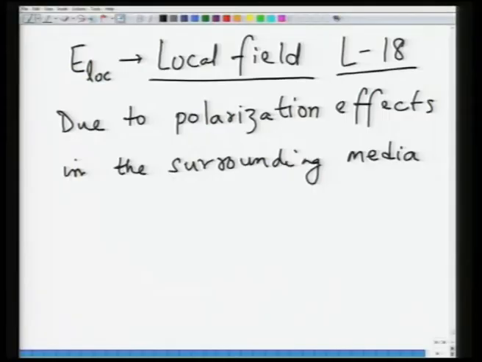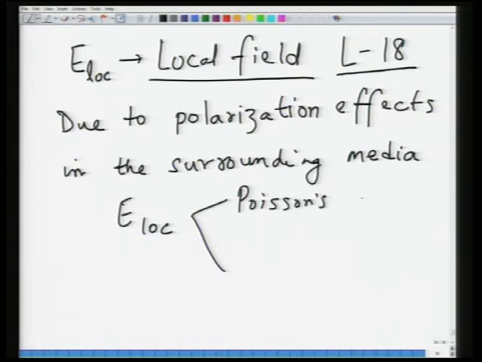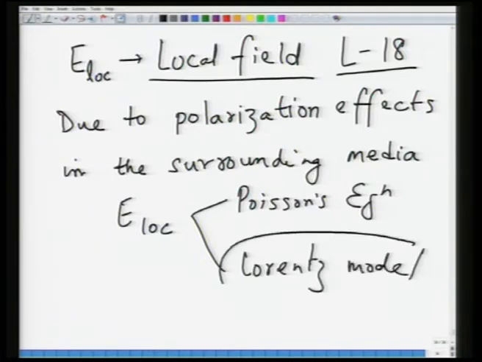So, another model, which is a simpler model, is called the Lorentz model. Basically this problem of local field can be solved using Poisson's equation or the Lorentz model, and we will take the second one, which is a simpler approach and which gives reasonably good agreement with what is observed.